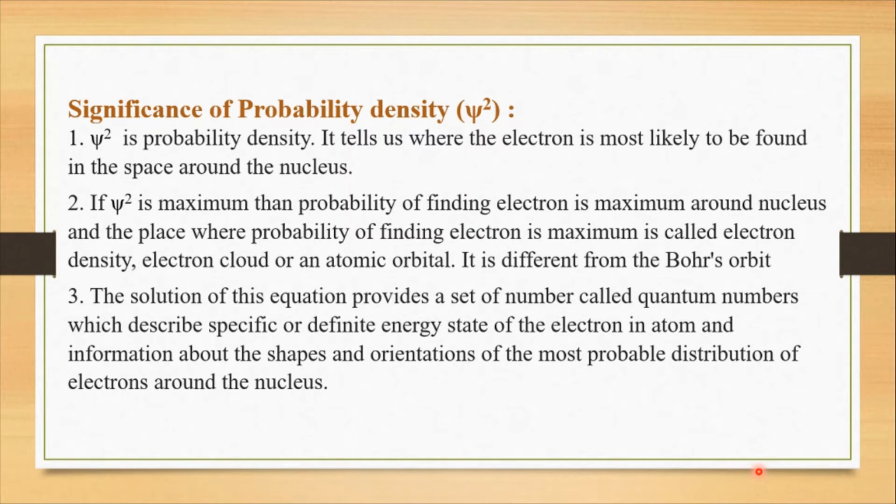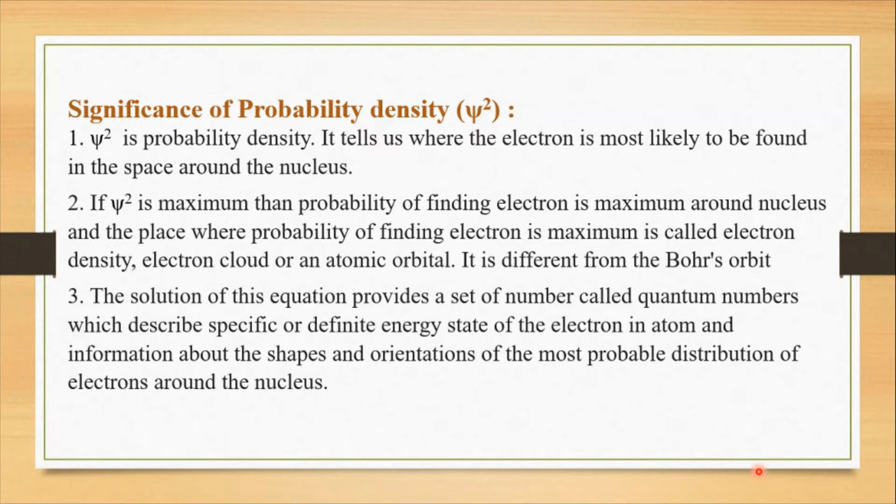The next is the significance of probability density. So what information do we get from the probability density, that is psi square. So wave function is psi and probability density is psi square. So similarly, as the significance of wave function, we will see the significance of probability density. So psi square is the probability density. It tells us where the electron is most likely to be found in the space around the nucleus.